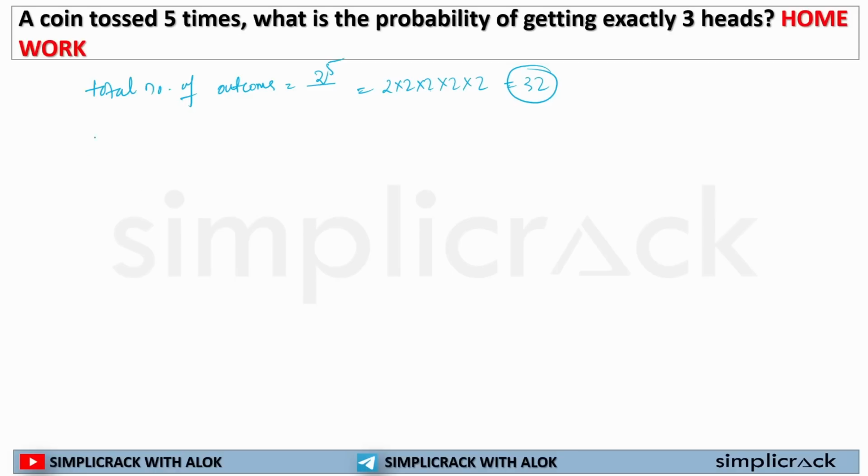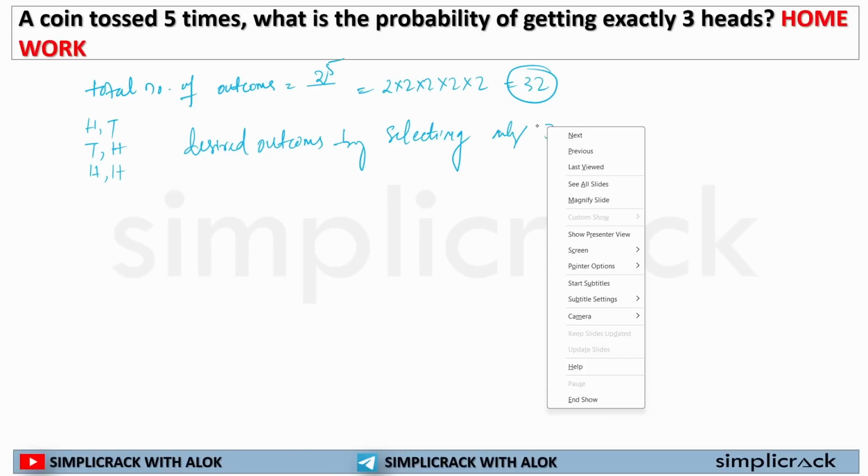How would it be? Head, tail, tail, head, head, head. So if I try to solve this whole thing, how would I find out? I'll find out my desired outcomes by selecting only 3 heads.